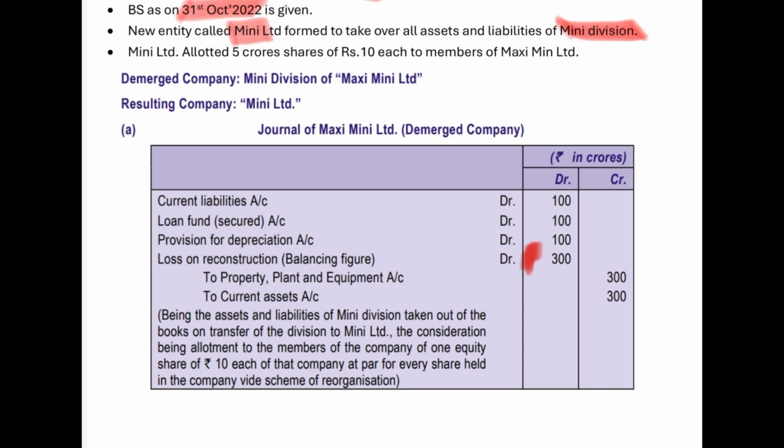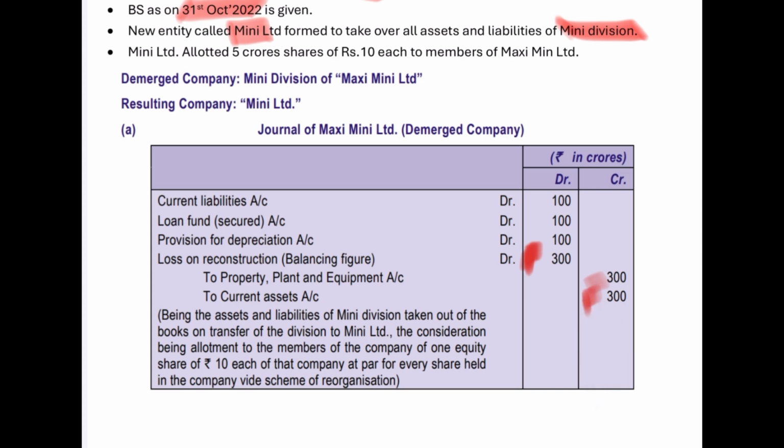And in terms of credit, whatever assets were held by Maxi Mini Limited under the Mini division need to be removed by crediting those assets. So PPE is one of the assets that needs to be credited, and current assets is a second asset that also needs to be credited.